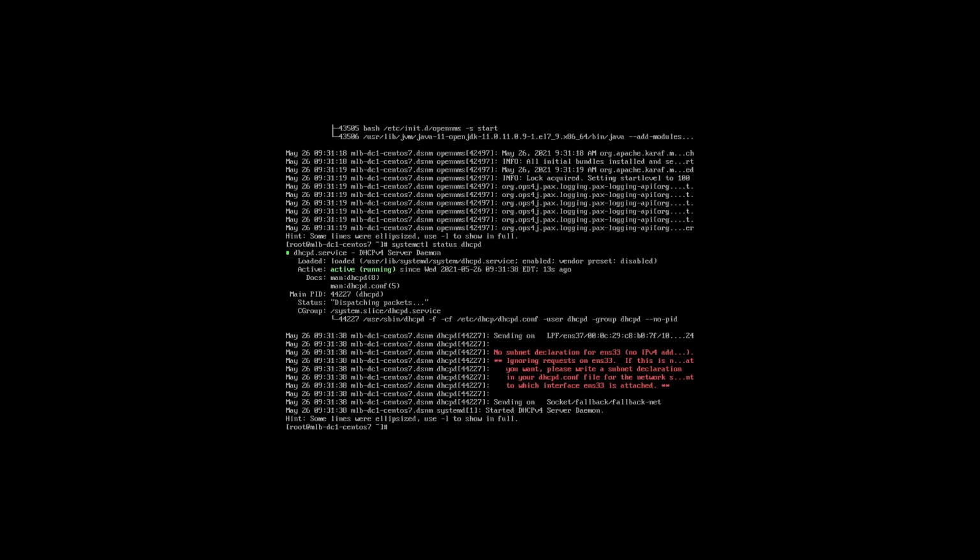So today I'm going to install Cockpit in CentOS 7. Let me clear my terminal. First of all, you have to give the command yum install cockpit to install Cockpit.